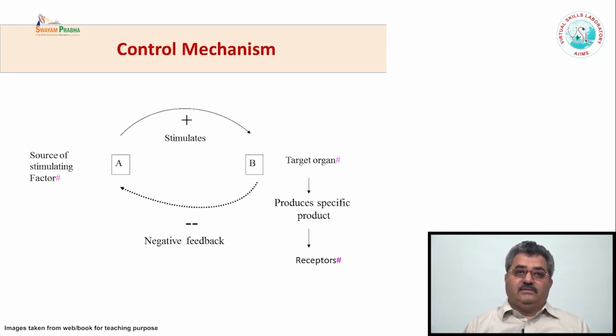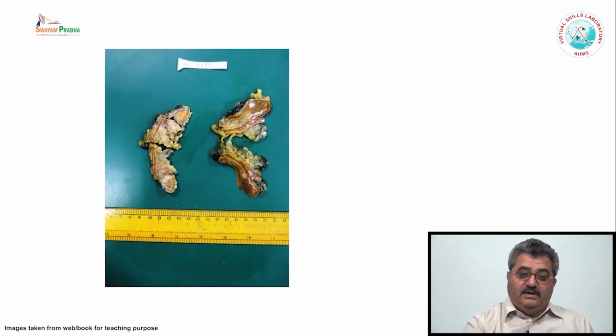Whenever the levels of these steroids increase, there is suppression of the trophic hormone, which is the ACTH, and the level decreases. So this is how these endocrine organs are controlled by the feedback mechanism. Adrenal is the best example. In fact, there are two adrenal glands, right and left. Both are slightly different in shape. Both of them lie at the upper pole of the kidney. That is the reason they are also known as the suprarenal gland.